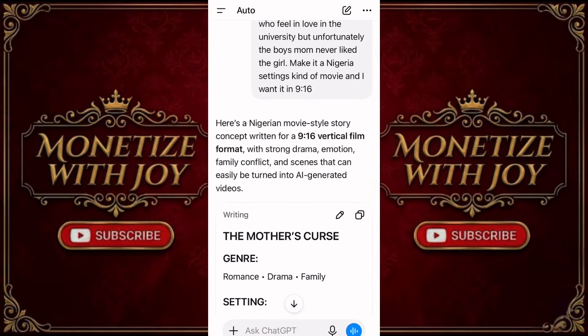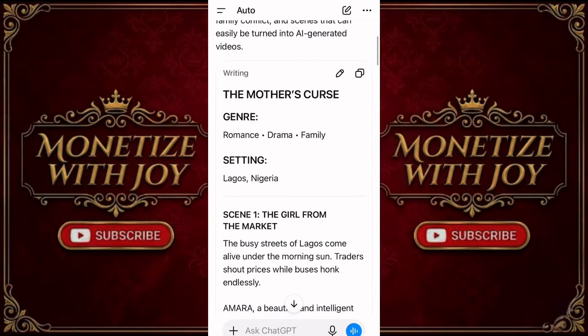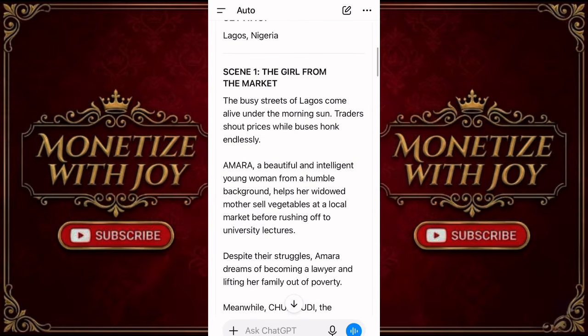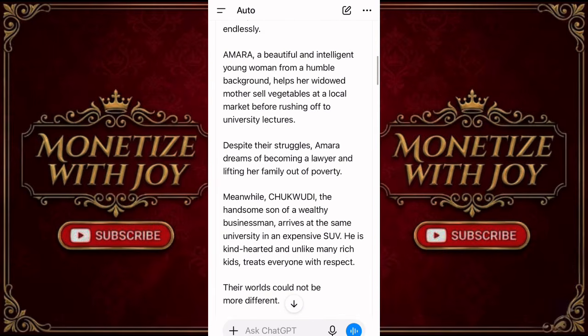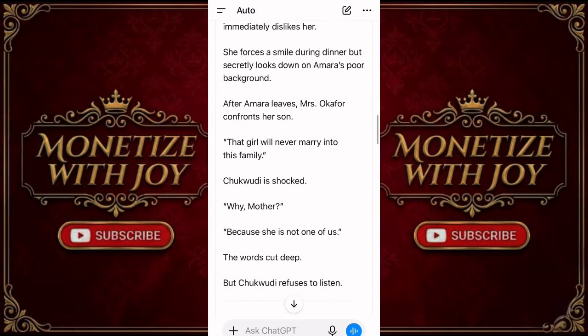Yeah, ChatGPT has brought the movie. It says, here is a Nigerian movie style story concept written for a 9:16 vertical film format with strong drama, emotion, family conflict, and scenes that can easily be turned into AI generated videos. Of course, this is the movie. It's called The Mother's Curse. The setting is Lagos, Nigeria. The girl from the market and all of that. So this is scene one. ChatGPT even turned it into scene one, scene two, scene three, and so on.